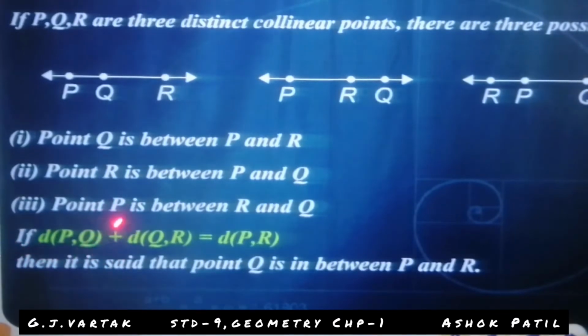So the distance of PQ. In the first one, PR is the bigger distance than PQ and QR. That's why the distance PQ plus the distance QR is equal to the distance PR, with Q in between P and R. How can it be read? The distance of PQ plus the distance of QR is equal to the distance of PR.